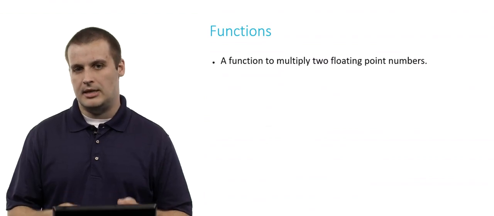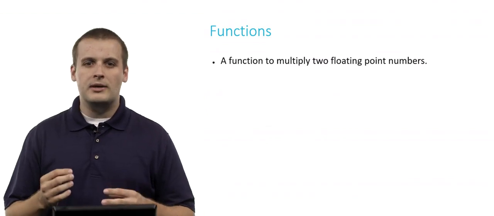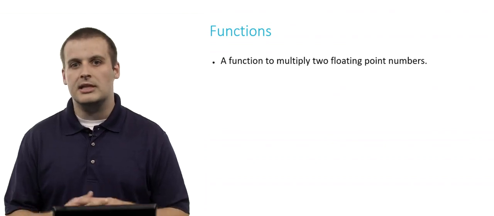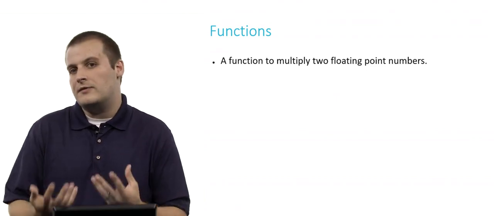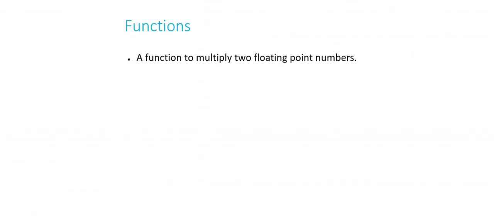Why don't you take a second to think about this one? How would we write a function declaration for a function that multiplies 2 floating point numbers? Do you remember what a floating point number is? What would this function declaration look like? I'd actually recommend that you pause the video here and take however much time you need. Think about what this function declaration would be. What would the return type be? What would the meaningful name be? What would the inputs be? So why don't you pause the video here and write up a function declaration for a function that would multiply 2 floating point numbers together.